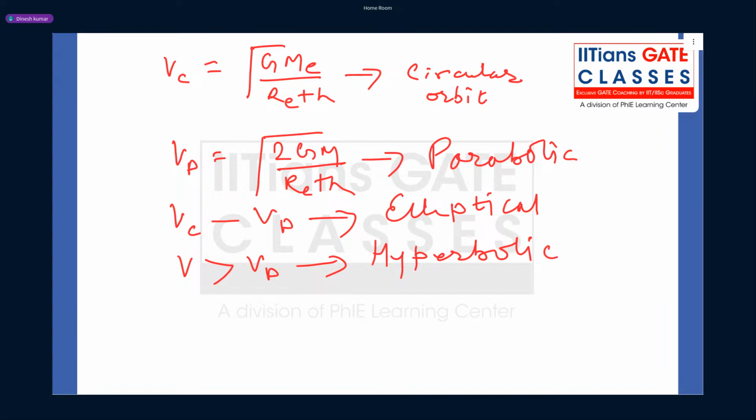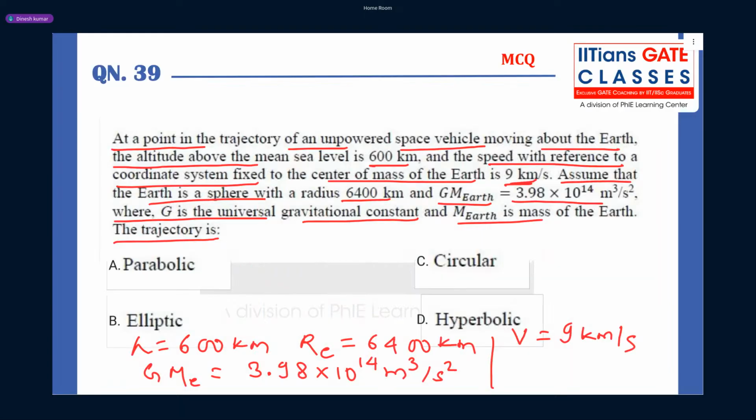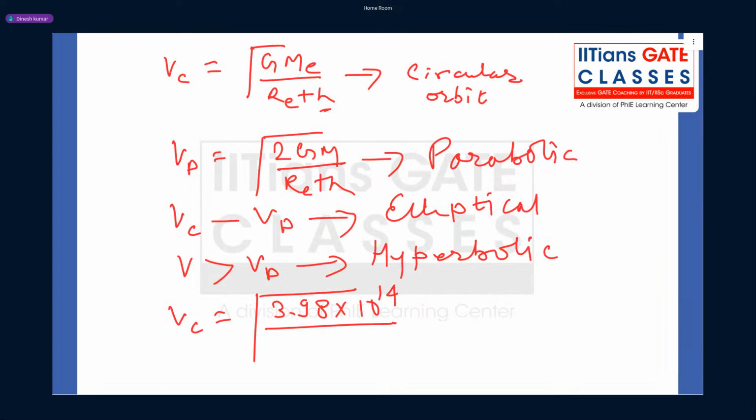Now, guys, all the data are given for this altitude h. Find out Vc. How do you find Vc? Substitute the given values. So it is 3.98 into 10 to the power 14 upon Re plus h, which is 6400 plus 600.